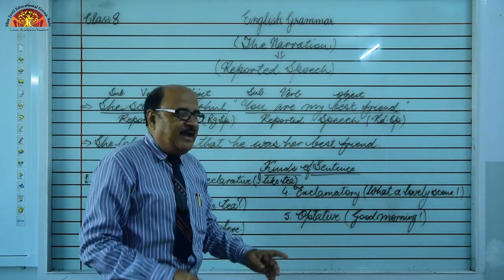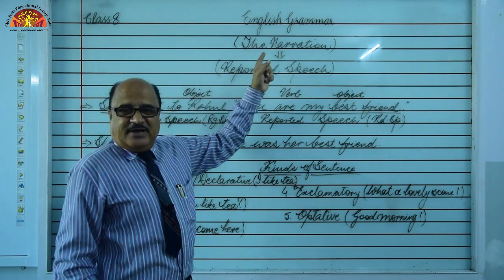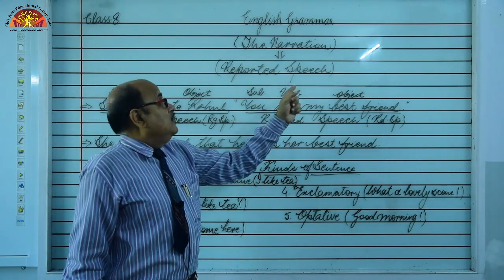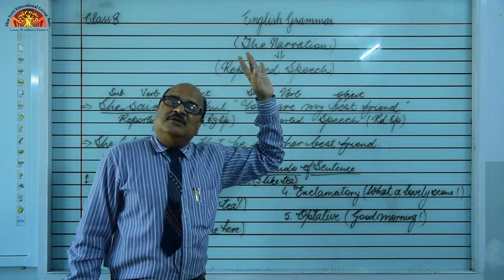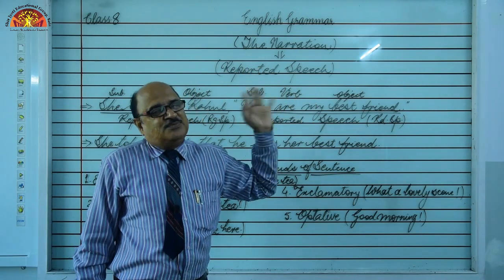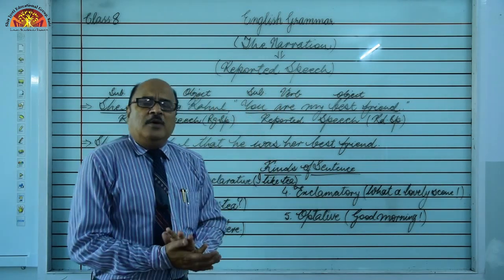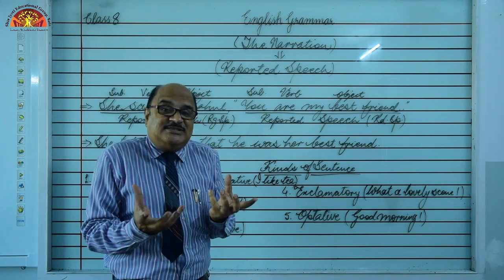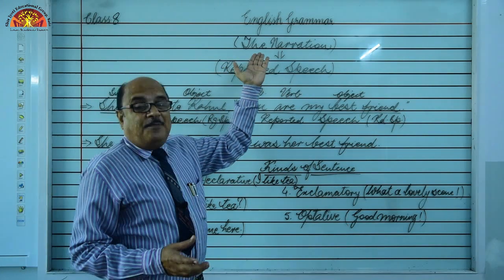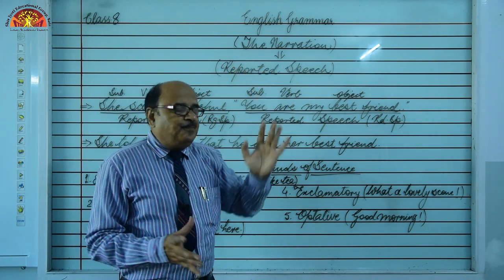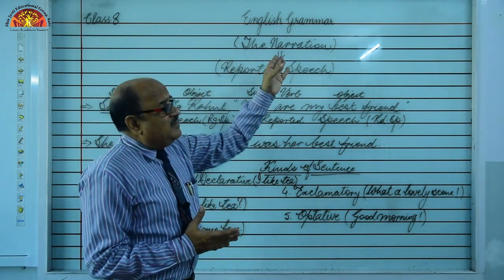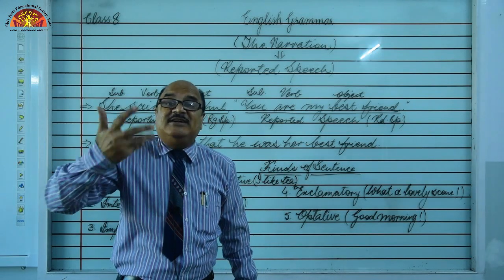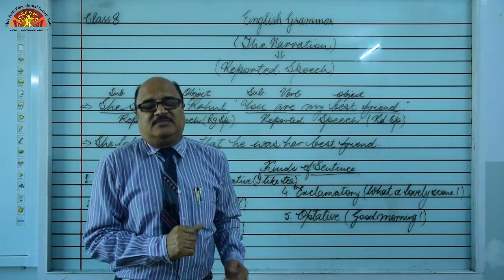So the class 8 English grammar chapter is narration, or reported speech, or direct and indirect speech. Before we continue, first of all, we have got to understand what this topic means. Narration means to narrate something, to explain something.